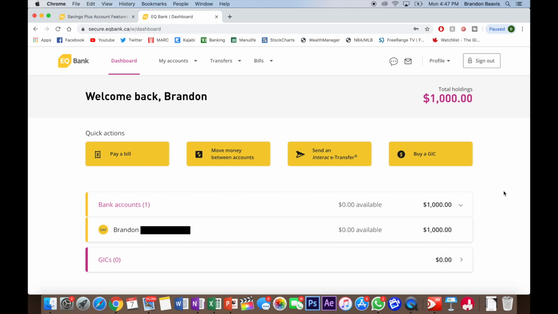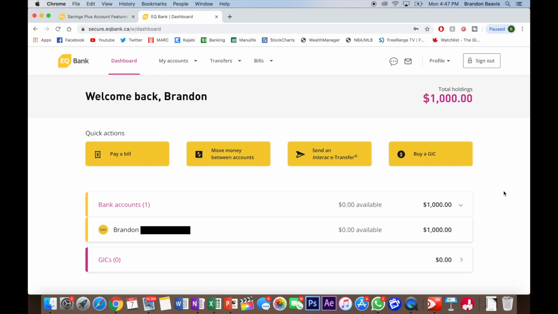In other words, effective immediately as the funds are now going to be transferred over into this account, I'm already going to be starting to accrue that interest rate of 2.3%. Now, again, it'll have to be a month before that's actually paid out to me and before I can withdraw that. But I will be making a follow-up video again to just show you how that's done. But that very simply shows you how simple it was to make a transfer.